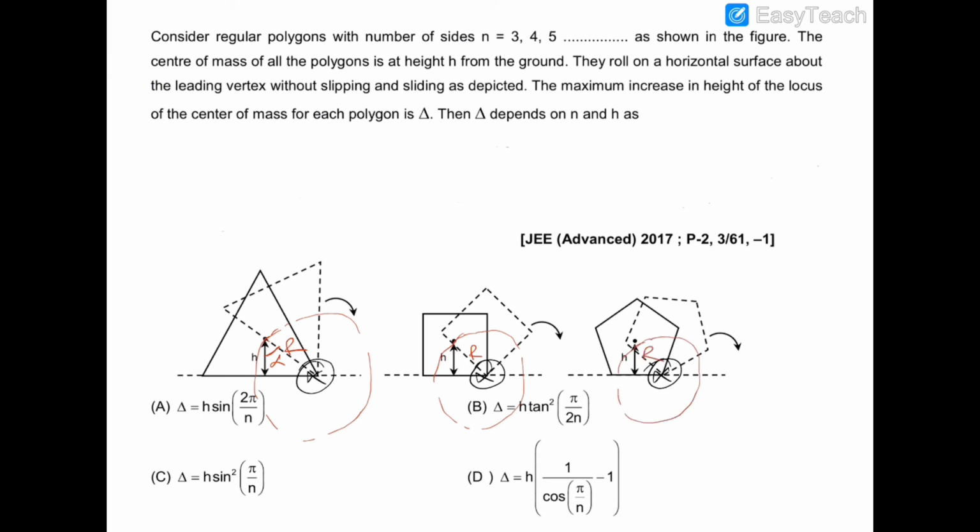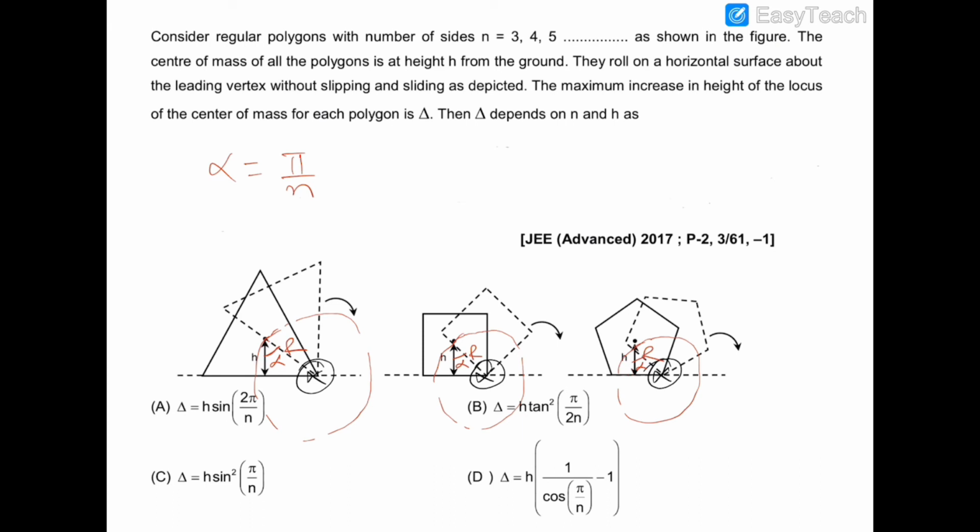You can see this angle alpha in all three figures, and alpha is equal to pi by n, where n is the number of sides of the polygon. So in this case there are three sides, therefore alpha will be pi by 3, which is 60 degrees. In this case, alpha will be pi by 4, which is 45 degrees. And in this case, alpha will be pi by 5, which is 36 degrees.